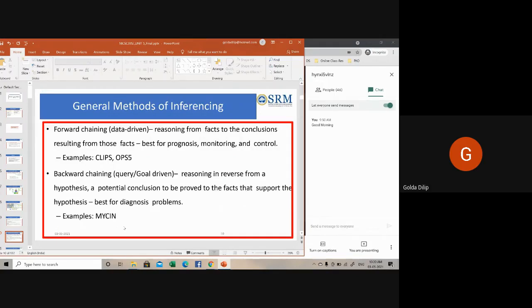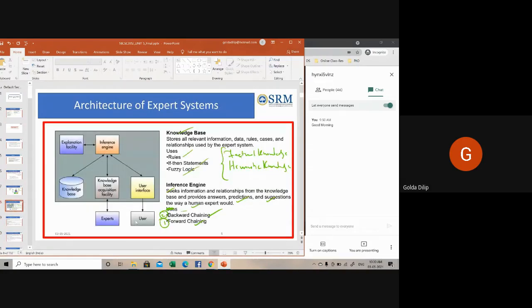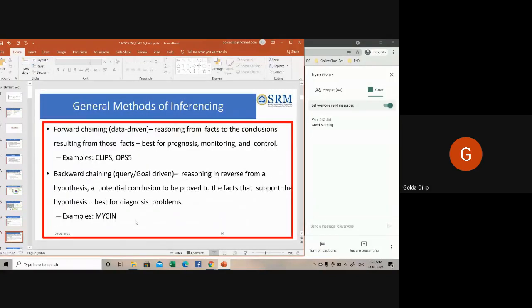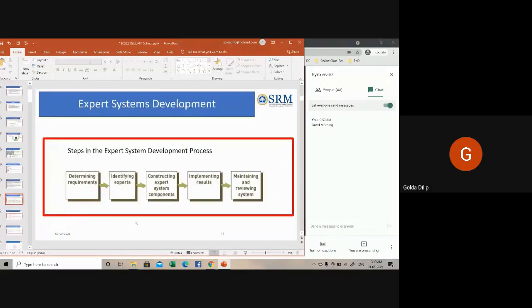Okay, then I just mentioned this: to recommend a solution, the inferencing engine basically makes use of two strategies. One is what is called forward chaining, which is data driven, and the second one is what is called backward chaining. Okay, so forward chaining and backward chaining.